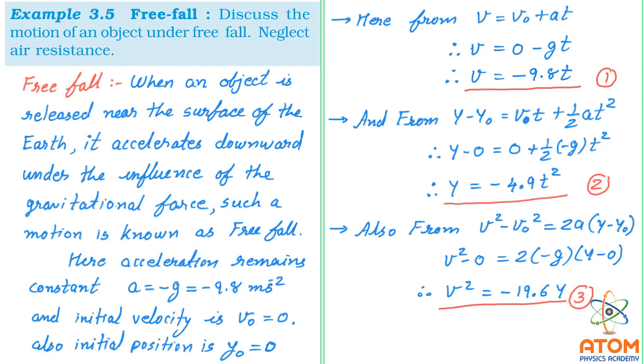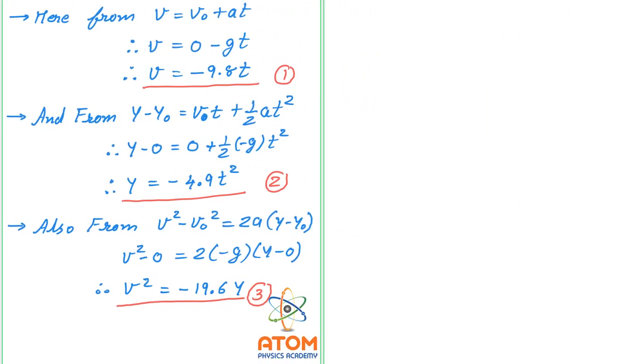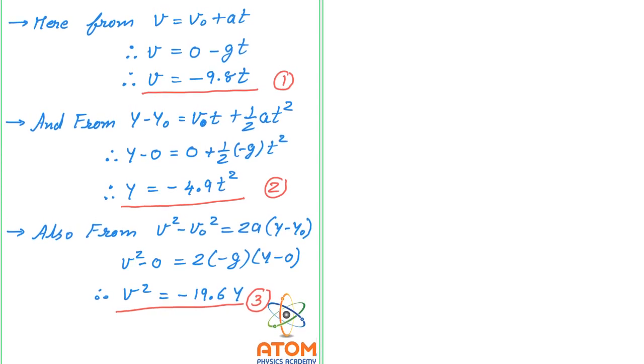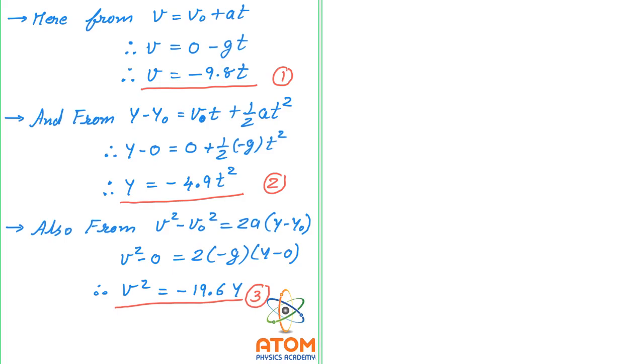Now we should also discuss the graphs of acceleration versus time, velocity versus time, and position versus time for this free falling. So for that, let me create a space here, and now we will show these graphs. Here we will see the graph of acceleration versus time, here velocity versus time, and then here position y versus time, right? So let me show them one by one.